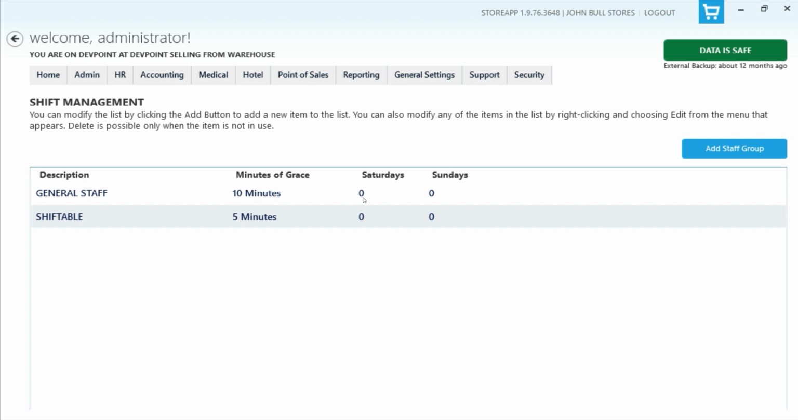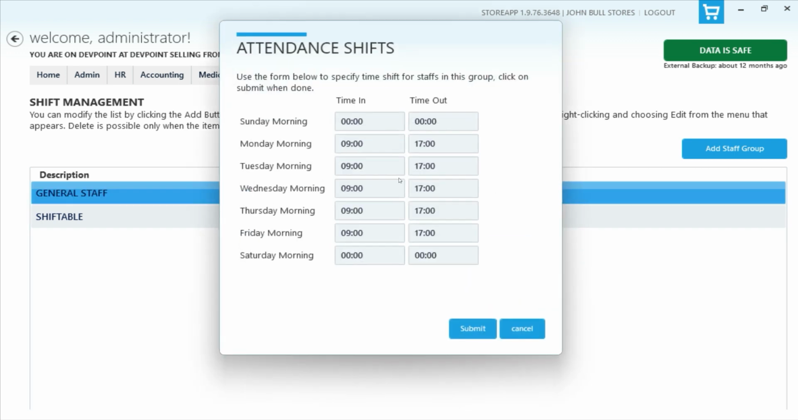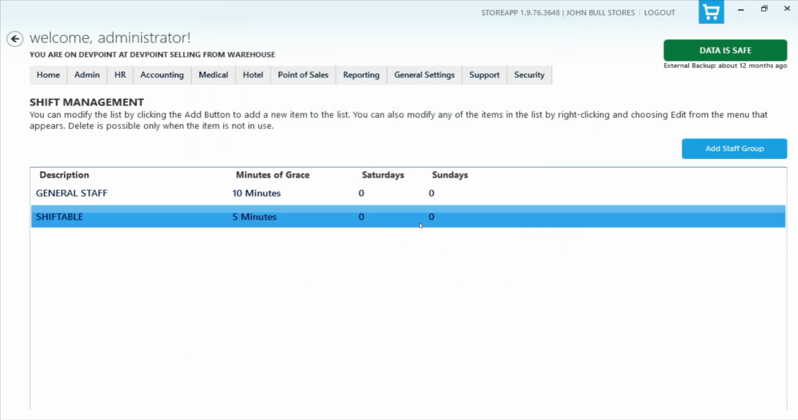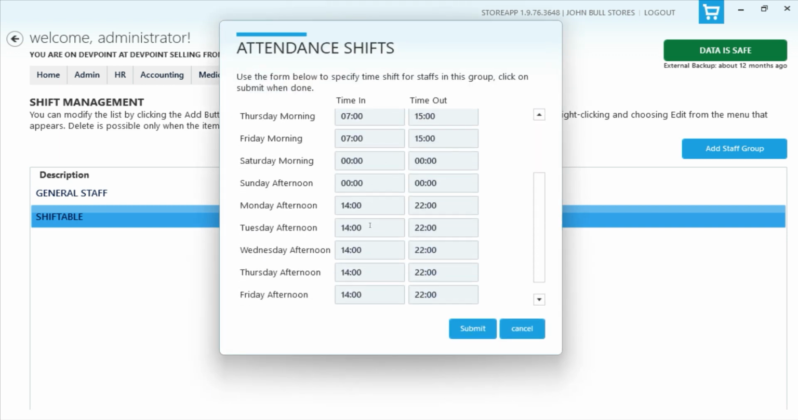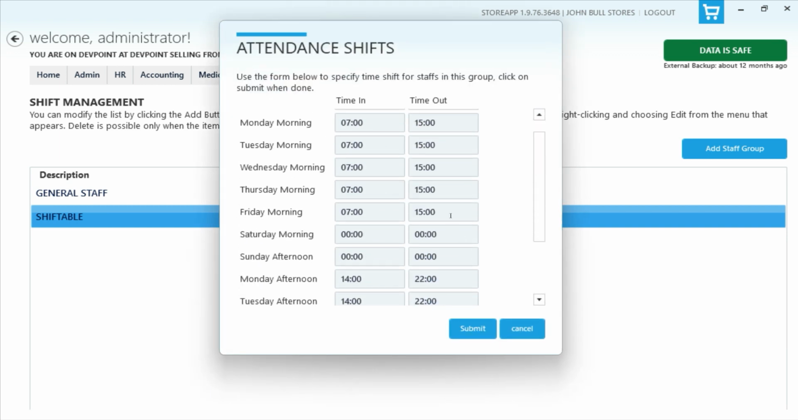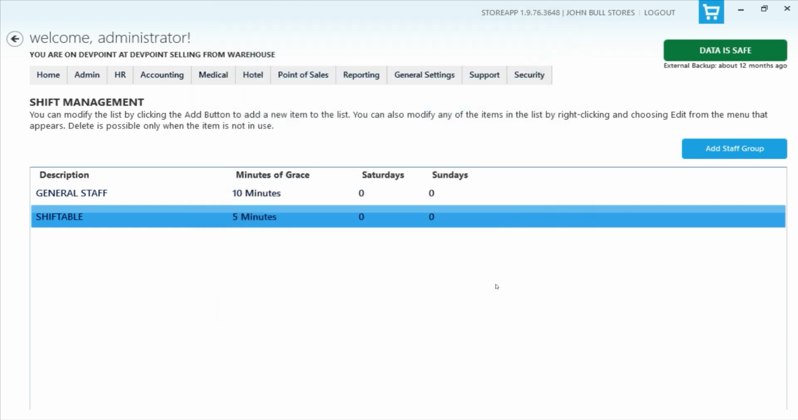So you can see here I have a general staff which comes in the morning, and we've set up the timing. You'll see they're coming 9 to 5 every day. They don't come on Sundays and Saturdays. And I also have this shiftable, and they're coming morning and afternoon. You can see the times that I've set up for them. So it is well set up, the attendance group.